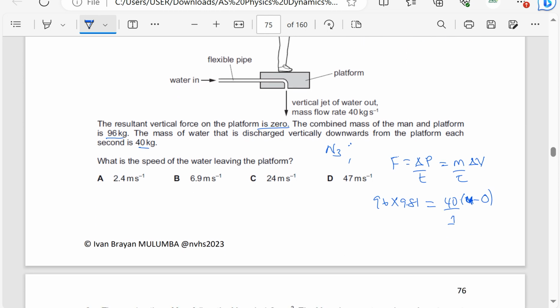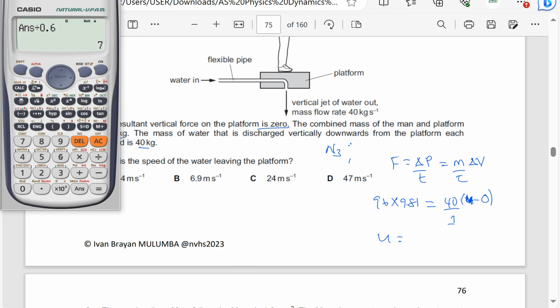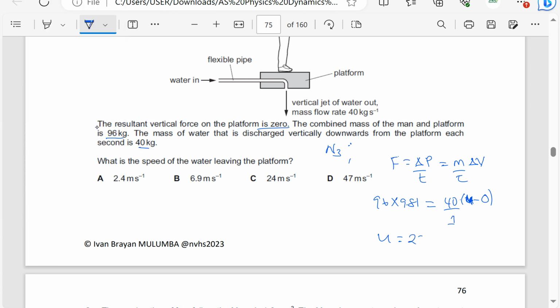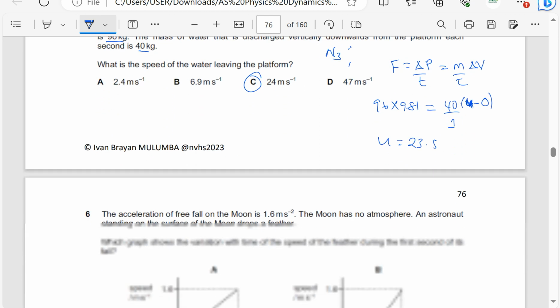to the weight. So if I try to find this speed u using my calculator, I'll simply say 96 times 9.81 divided by 40. So u is going to be equal to 23.5 meters per second. So the answer is going to be C.